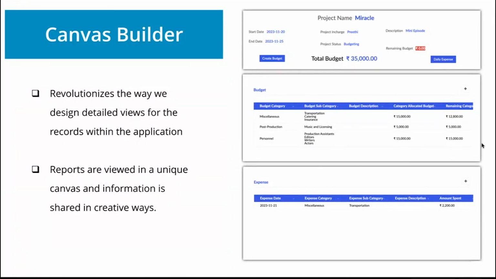And we will see the overall budget for each and every category, and we can see the overall expense for each and every category in a single click. For that purpose, we are using the Canvas builder. We will see in the live demo how it is built and how it's going to look like.